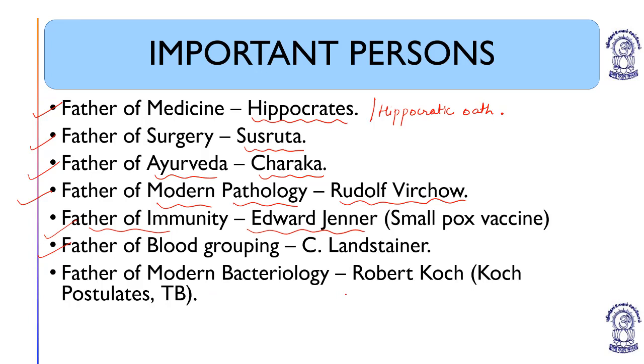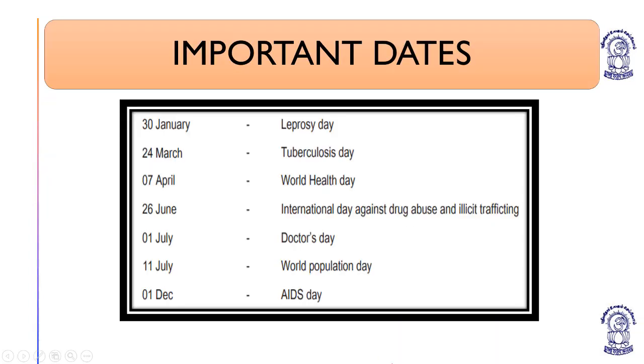Robert Koch proposed Koch's postulates, and he discovered that tuberculosis infection is caused by a bacterium, Mycobacterium tuberculosis. Then blood circulation. Who proposed the circulation? Blood circulation was given by William Harvey. Understood?